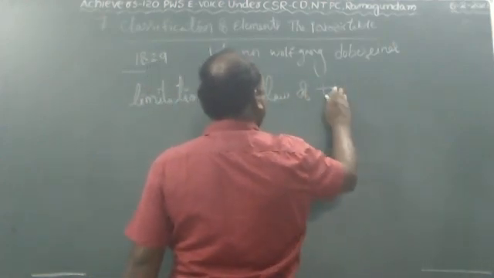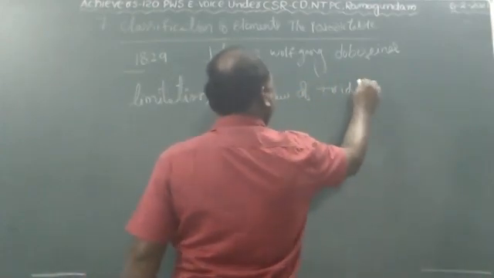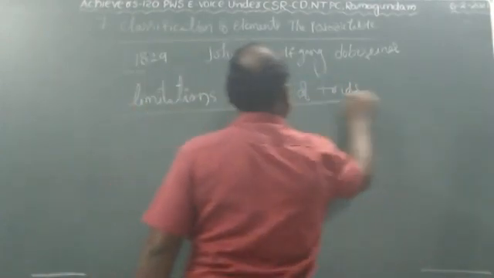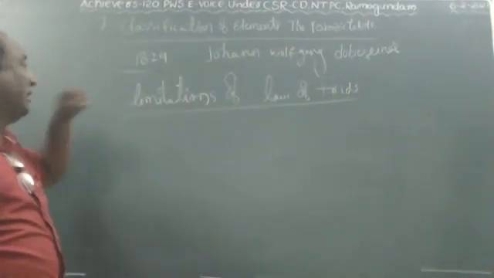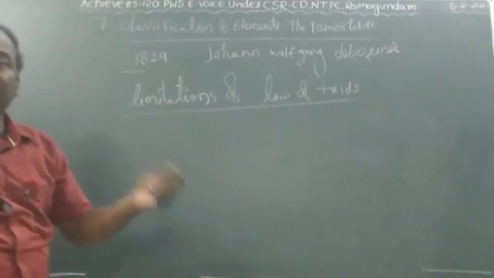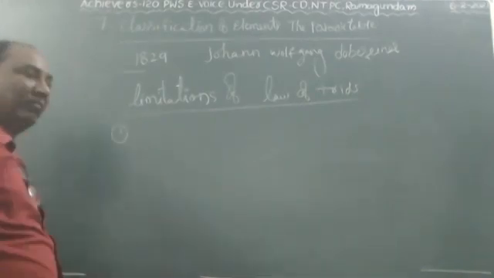Limitations of the law of triad theory. Very important. Limitation means what are the demerits present in the Dobereiner triad theory. Let us see the first limitation.